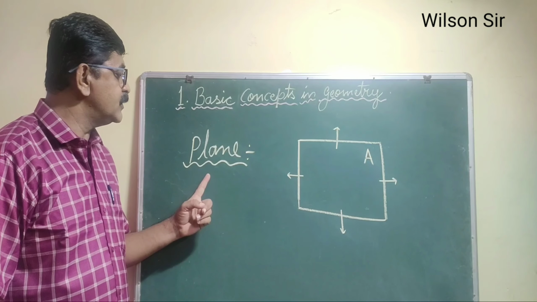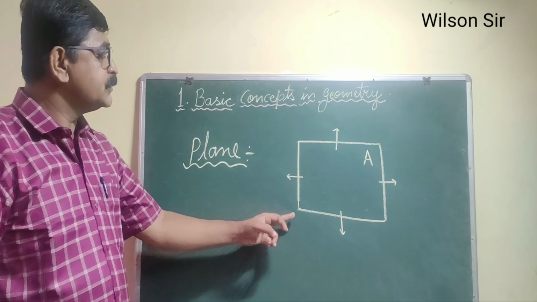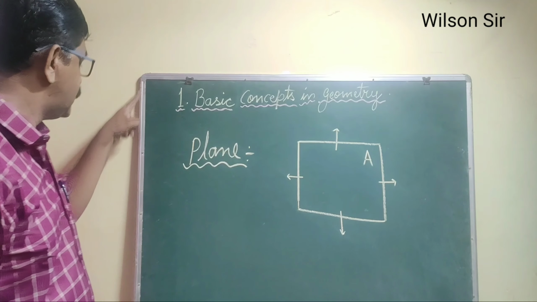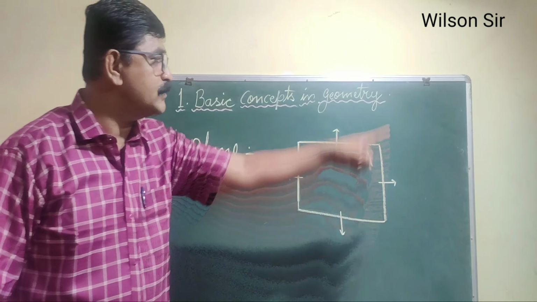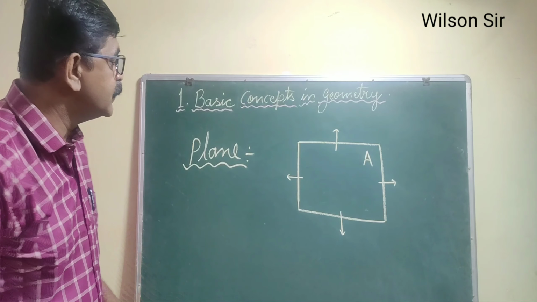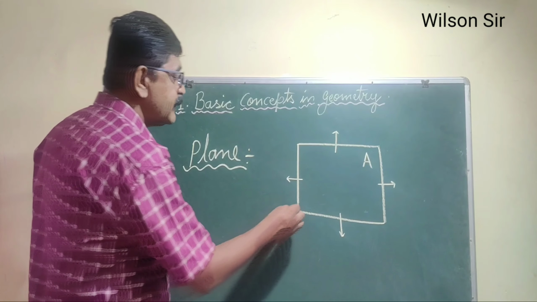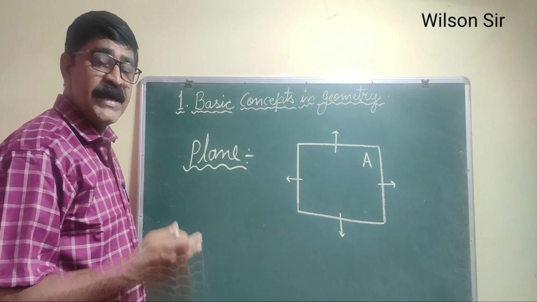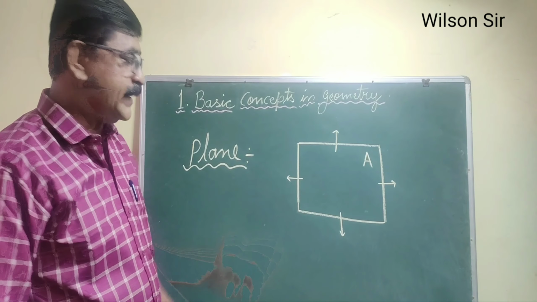Next point we will see about the plane. So this figure we can call it as a plane. Even the blackboard is also a plane. So what is a plane? A plane is a flat surface which extends infinitely in all the directions.